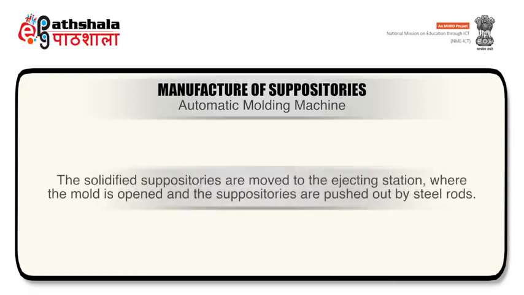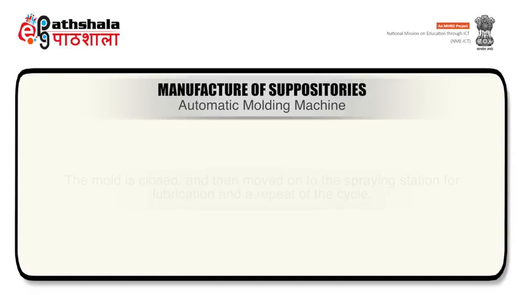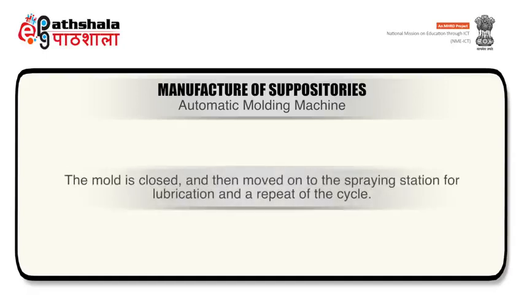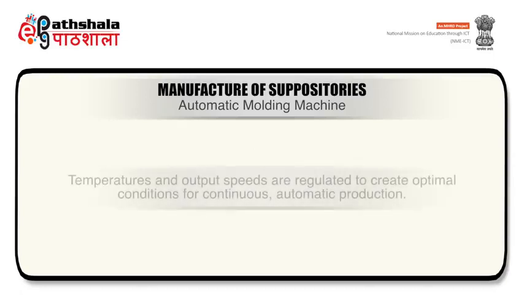Solidified suppositories are moved to the ejecting station where the mold is opened and suppositories are pushed out by steel rods. The mold is closed and then moved on to the spraying station for lubrication and a repeat of the cycle. Temperatures and output speeds are regulated to create optimal conditions for continuous automatic production.